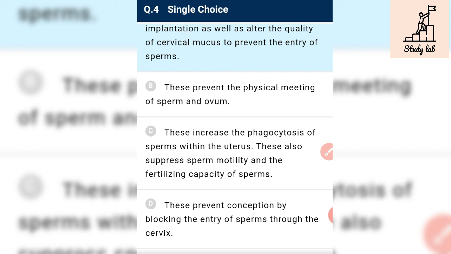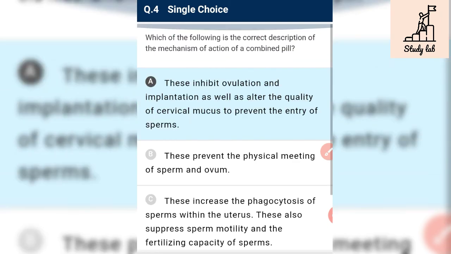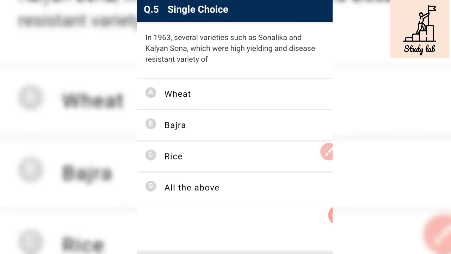Copper-releasing IUDs suppress sperm motility and the fertilizing capacity of sperm. Option B prevents conception by blocking the entry of sperm through the cervix. No, that is the function of vaults and diaphragms or cervical caps. So A is the correct answer according to the question.